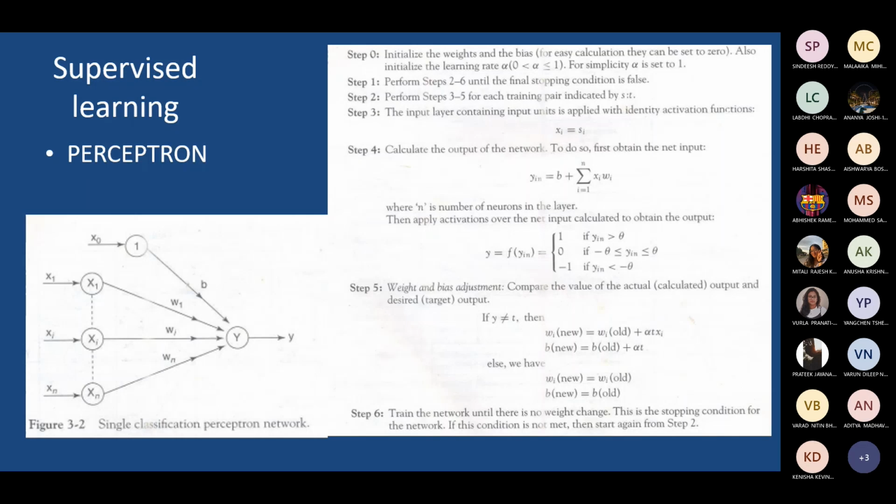Supervised learning procedure is adopted in these perceptron models. Generally, it will have a simple architecture. When you consider a single perceptron, it will have an input layer and an output layer.